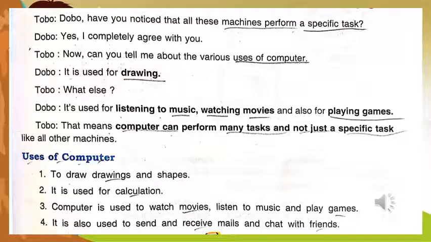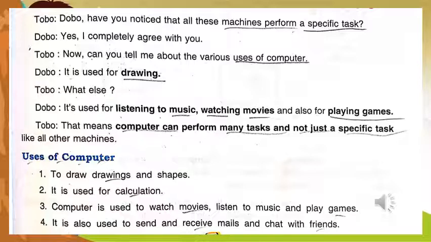Now Tobo says, Dobo, have you noticed that all these machines perform a specific task? Then Dobo says, yes, I completely agree with you. Then Dobo says, now can you tell me about the various uses of computers? Then Tobo says, it is used for listening to music, watching movies, and also for playing games. That means a computer can perform many tasks and not just a specific task like other machines.